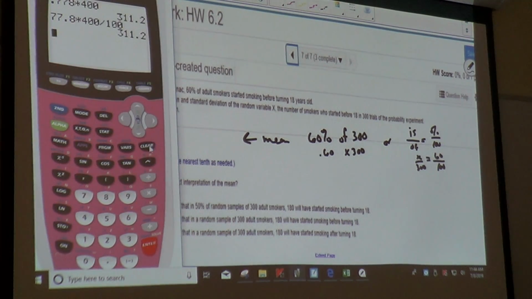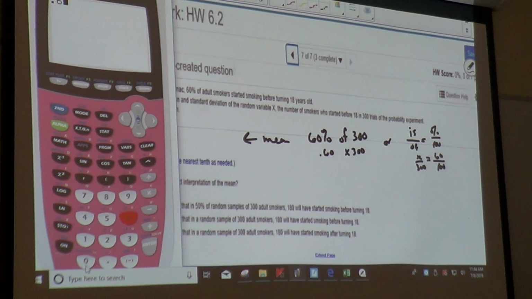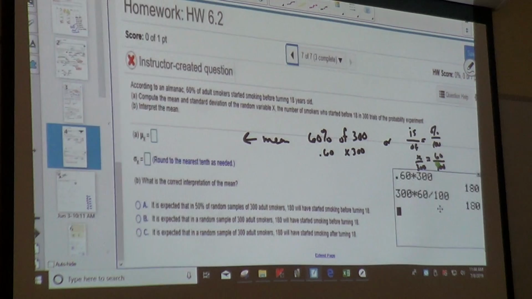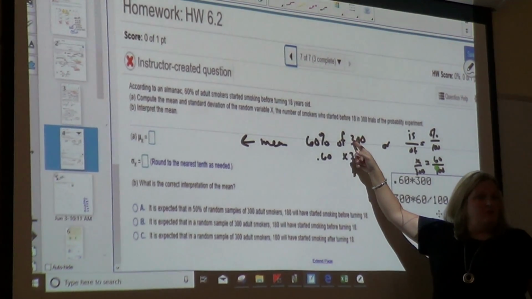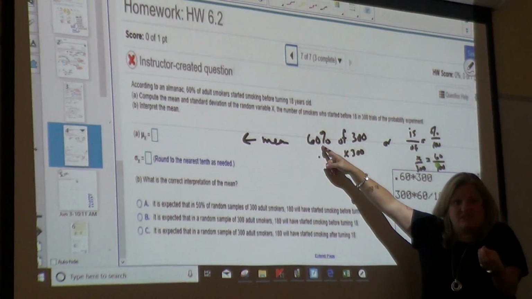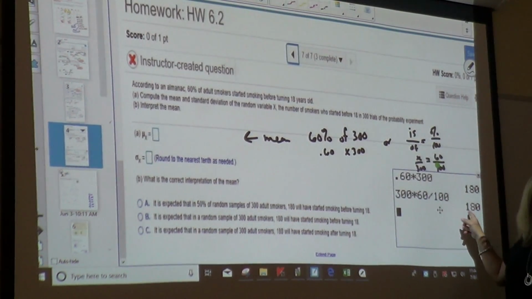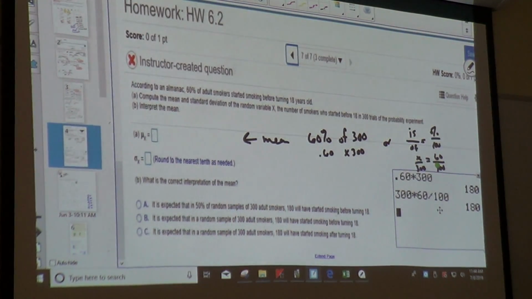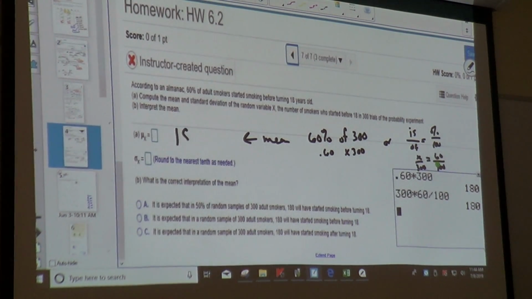So I can either do 0.60 times 300, or I can do 300 times 60 divided by 100, just to show you they give you the same answer. And that should make sense, y'all. What's half of 300? So 50%, half of it is 150. So 60% should be a little more than half. So mathematically it makes sense. So my mean is going to be 180.